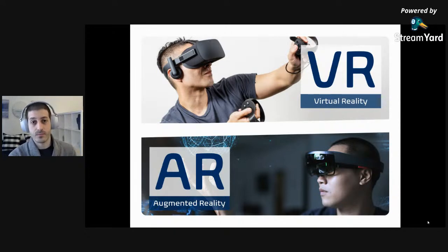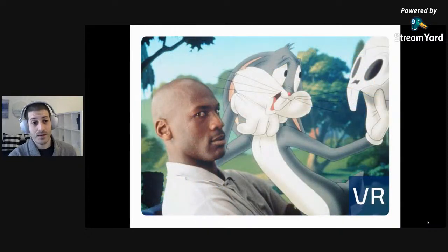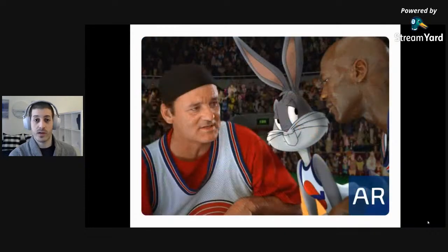or a camera see-through, like a phone or a tablet. A really cool way to understand this is the amazing movie Space Jam, in which you have Michael Jordan being teleported into Looney Town. Everything around him is a cartoon. He's fully immersed in this cartoonish environment, interacting with Bugs and the other Looney Tunes, as opposed to what we have later in the movie, in which the Looney Tunes come to us, interacting with Bill Murray, playing basketball with Jordan in a real court. This is a concept to understand augmented reality. So this is basically a differentiation. Either we are being teleported into Looney Town, that's VR, or Looney Town is coming to us, that's AR.